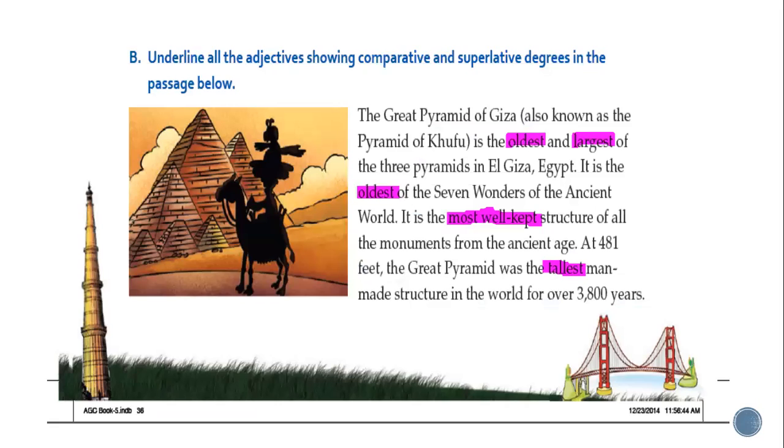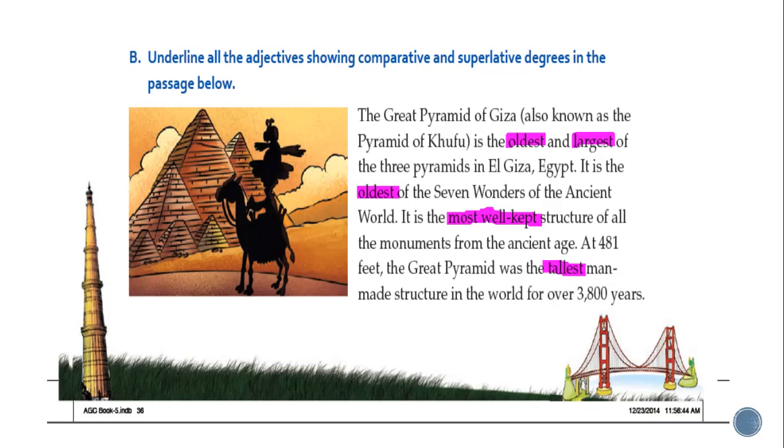Now, in your book, exercise B is given. You have to underline the adjectives showing comparative and superlative degrees in the passage below. The Great Pyramid of Giza, also known as the Pyramid of Khufu, is the oldest and the largest of three pyramids in Giza, Egypt. So here, oldest and largest both are superlative degree. It is the oldest of the seven wonders of the ancient world. Again, oldest is superlative degree.